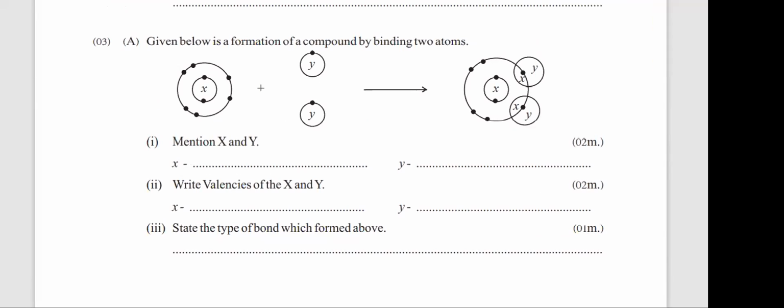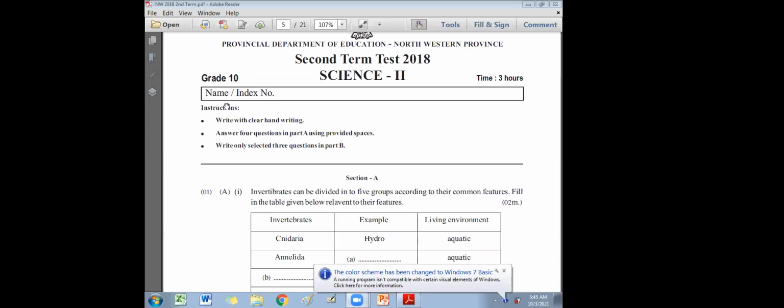Right. Let's see how to answer this. Okay, you can see the screen now.